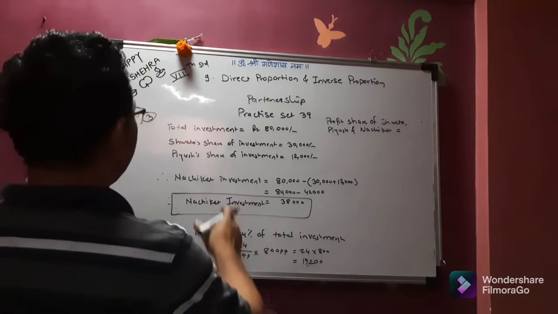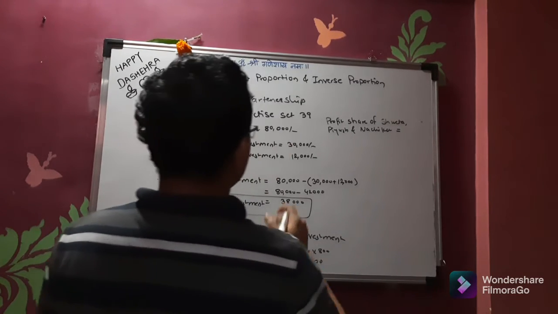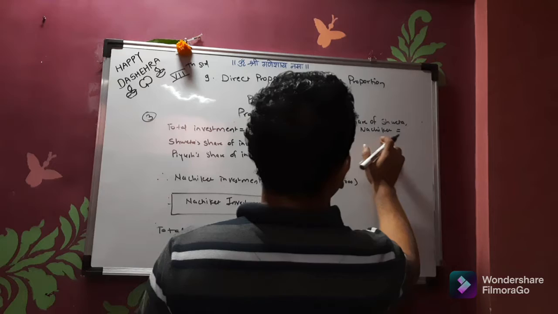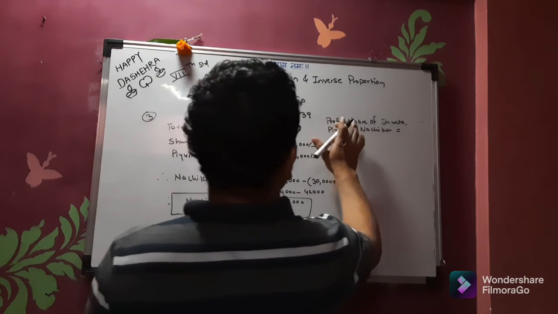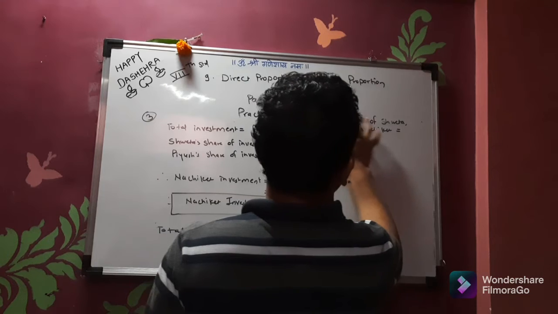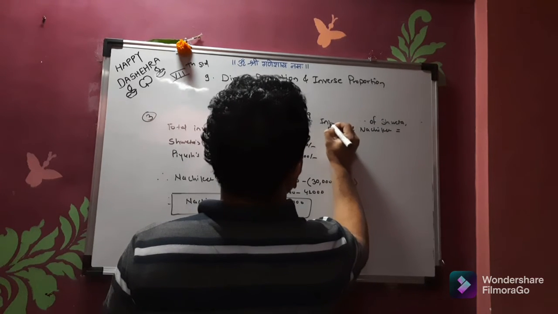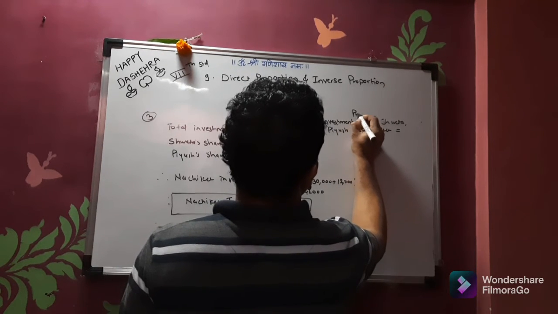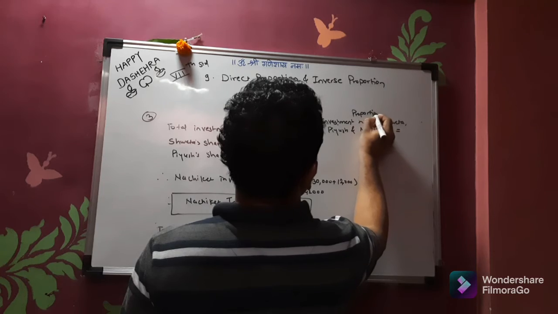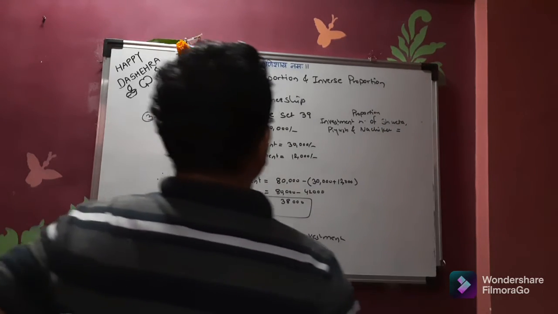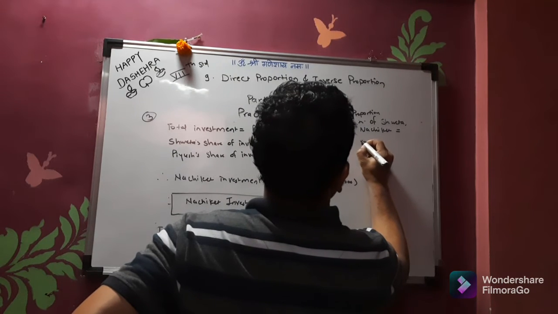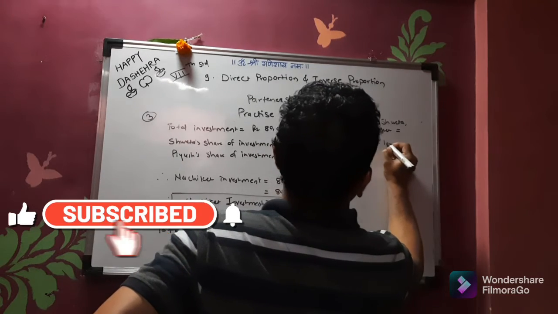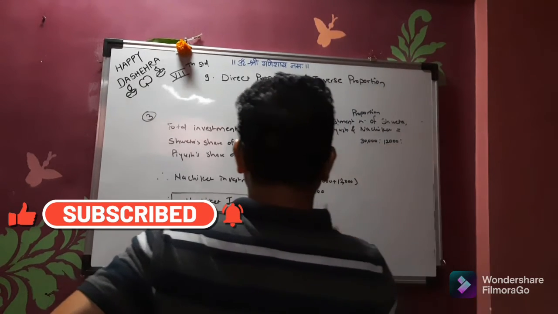It will be in proportion of their investment. So what is their proportion of investment? So first of all, we will say profit share of Shweta, Piyush and Nachiket is equal to the investment proportion of Shweta, Piyush and Nachiket. What is the proportion? First of all, this will be 30,000, then 12,000, then this is 38,000.